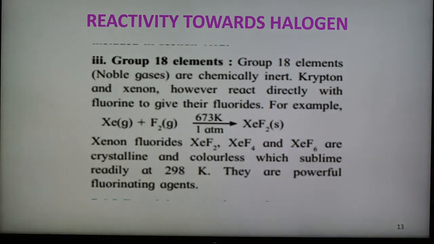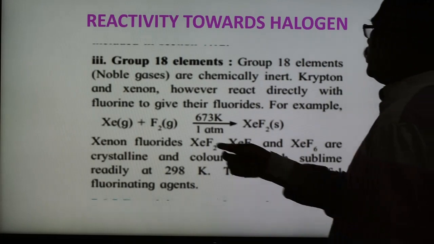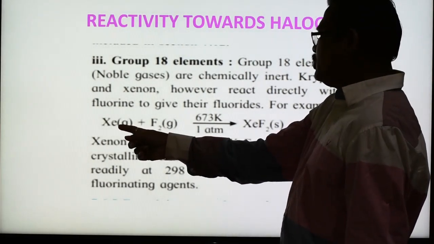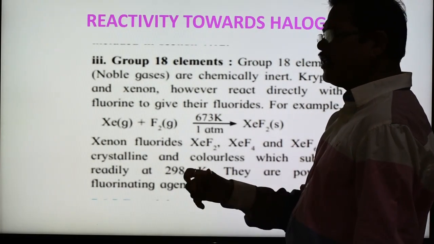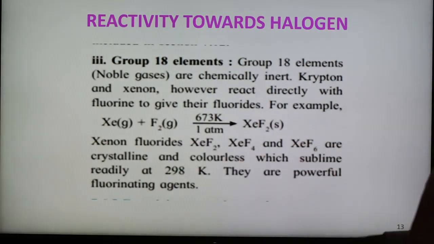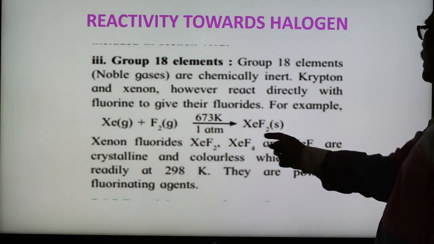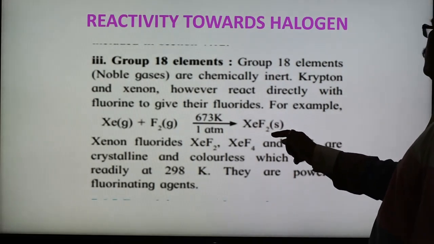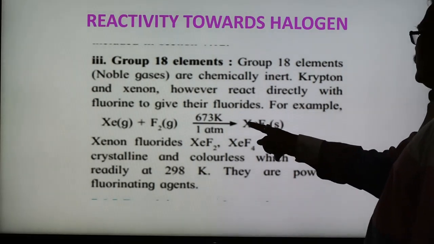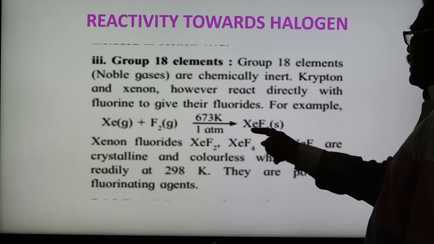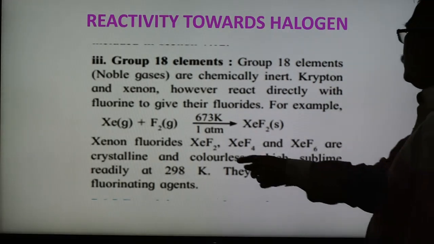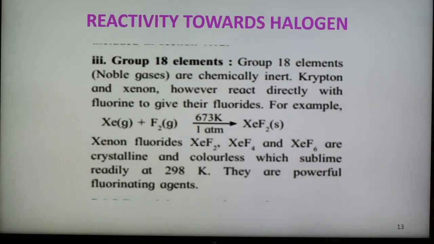Xenon reacts with fluorine only under special conditions, forming the difluoride, tetrafluoride and hexafluoride, that is XeF2, XeF4, XeF6.